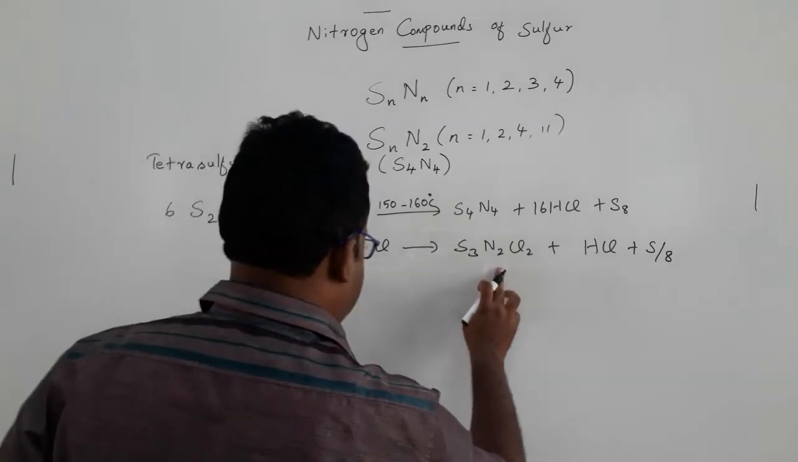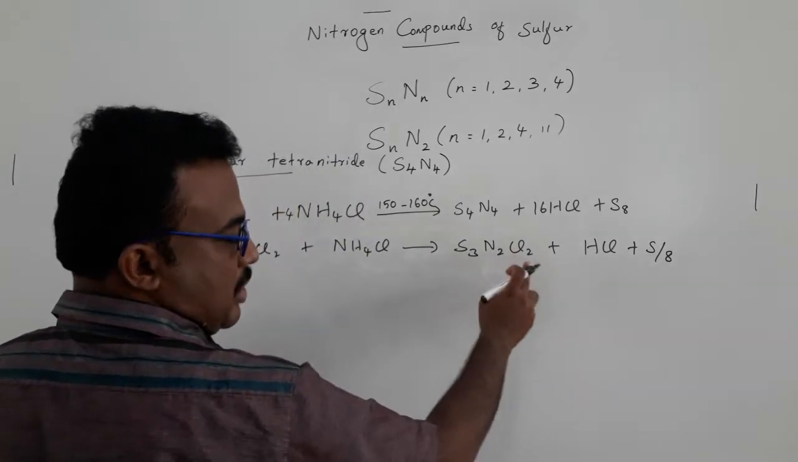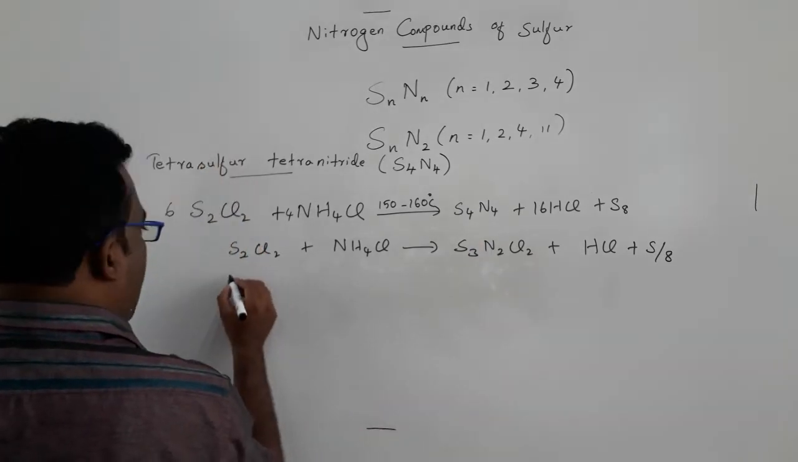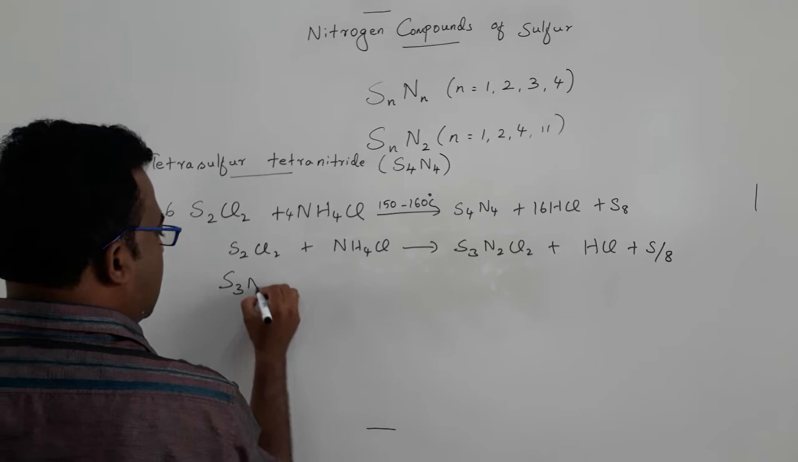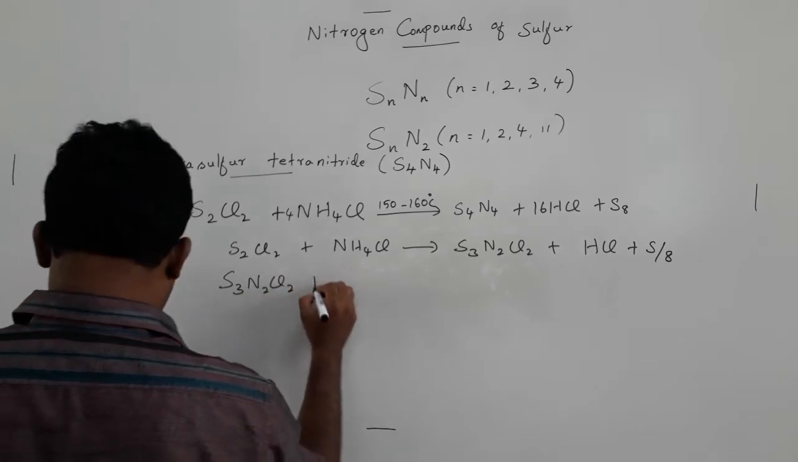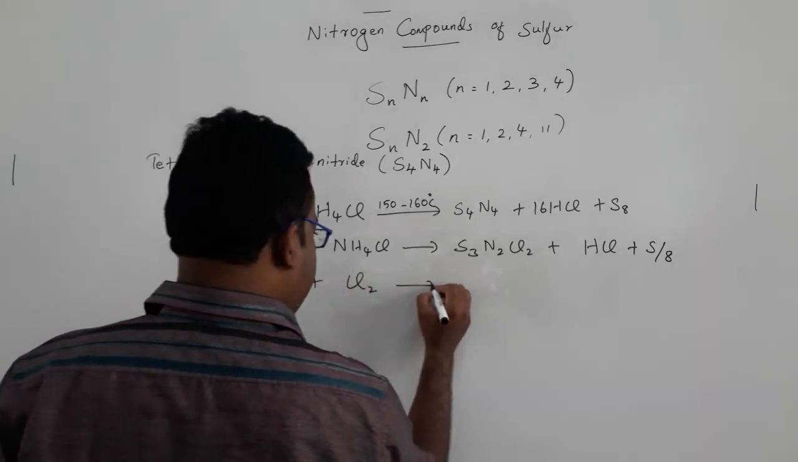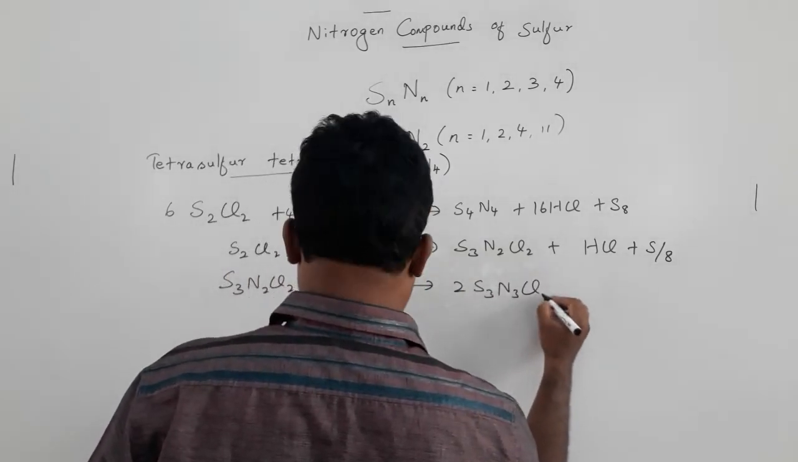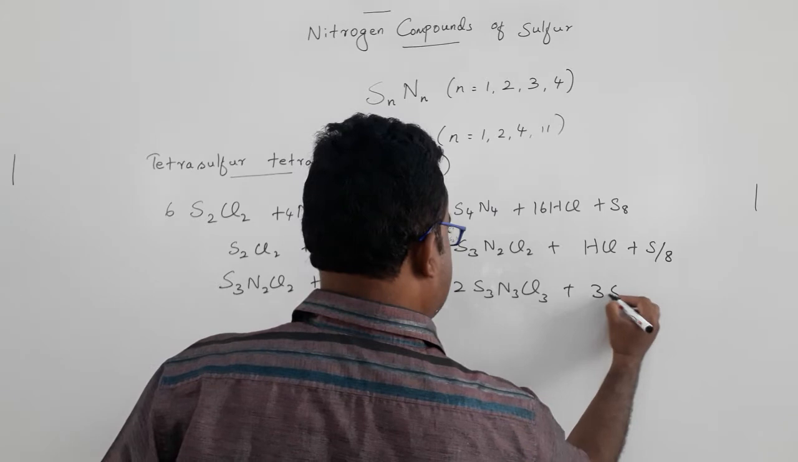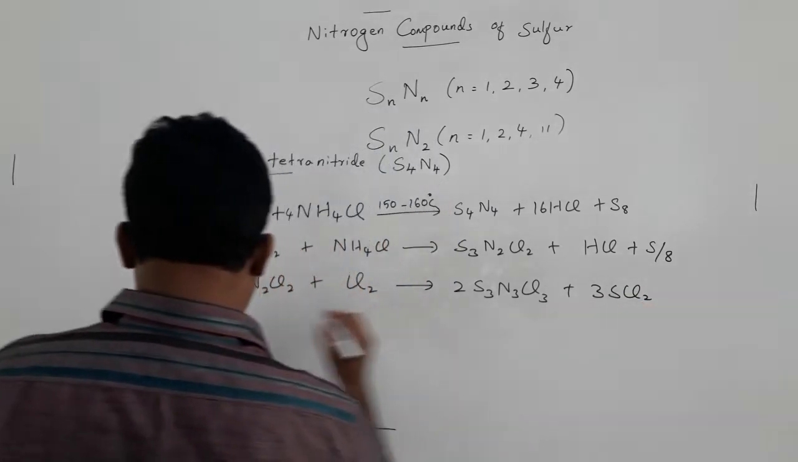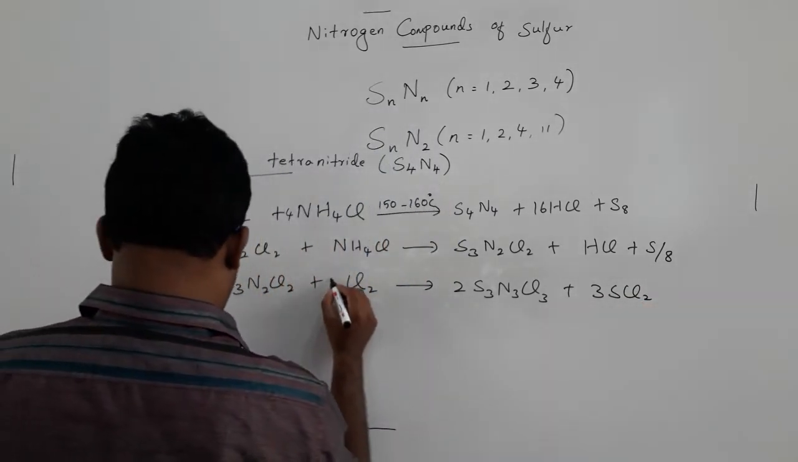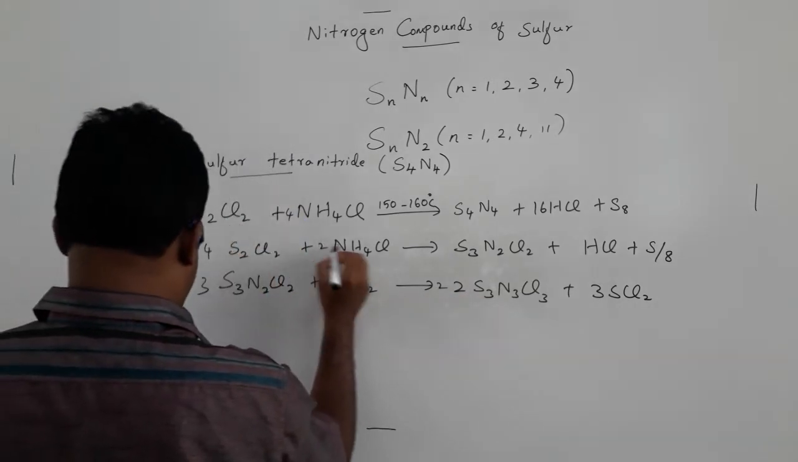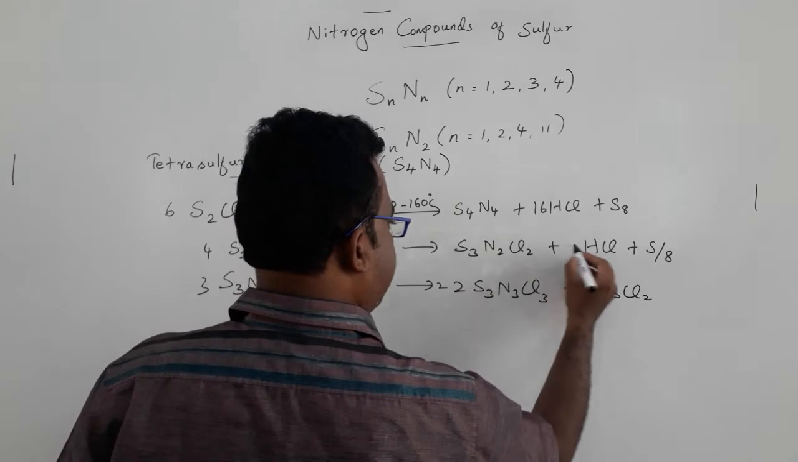through a sublimation procedure. Once this sulfur nitrogen chloride is formed, it reacts further with chlorine gas. S3N2Cl2 plus chlorine will give 2 S3N3Cl3 plus 3 sulfur trichloride. You need to balance this equation.